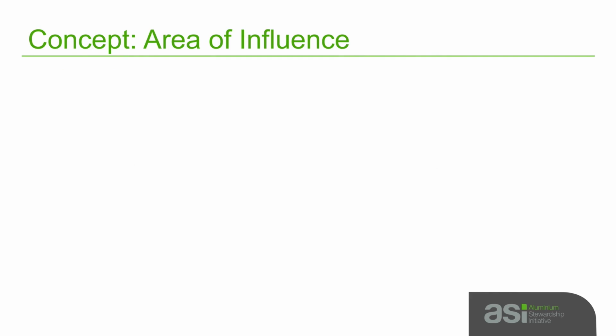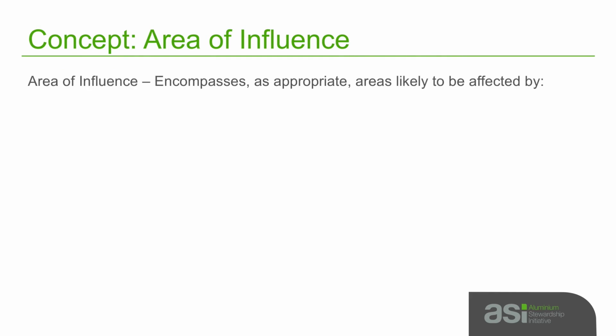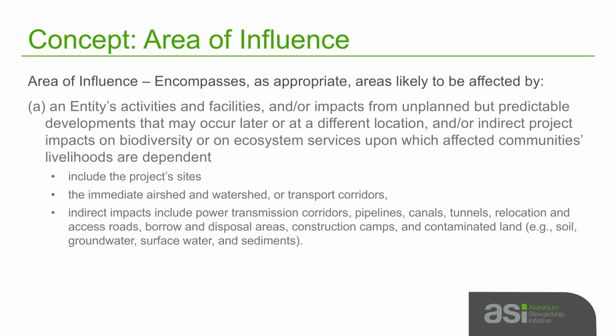We're now going to take a quick look at the concepts introduced in the Performance Standard. Area of influence. An entity's area of influence is broken into three components. The first of which are areas likely to be affected by the entity's activities and facilities, and/or impacts from unplanned but predictable developments that may occur later or at a different location, and/or indirect project impacts on biodiversity or on ecosystem services upon which affected communities' livelihoods are dependent.